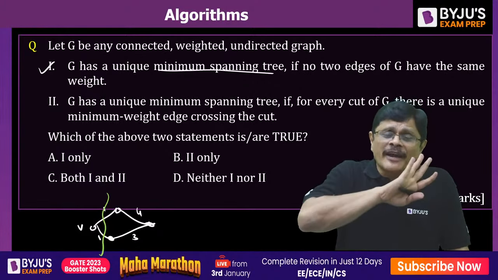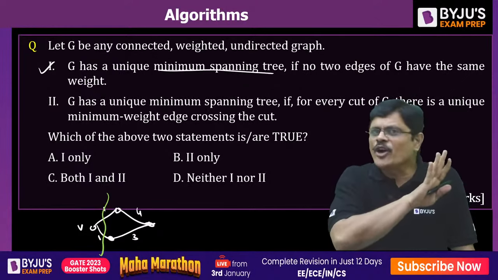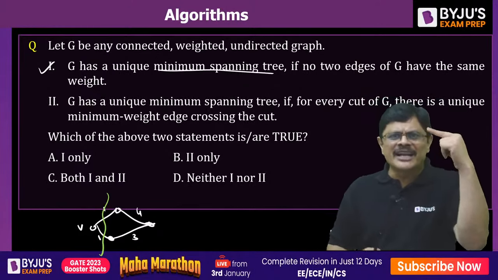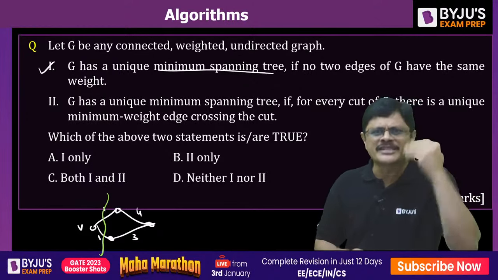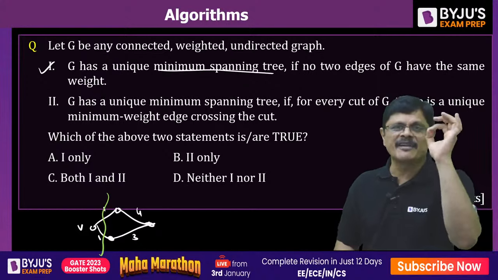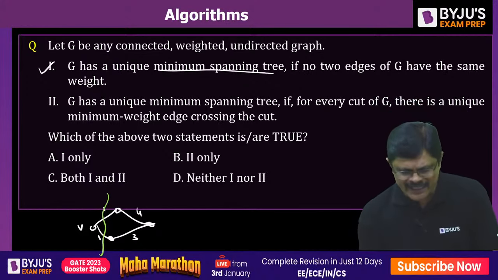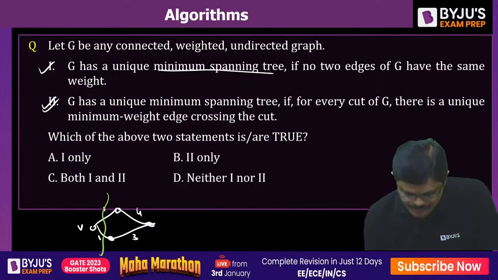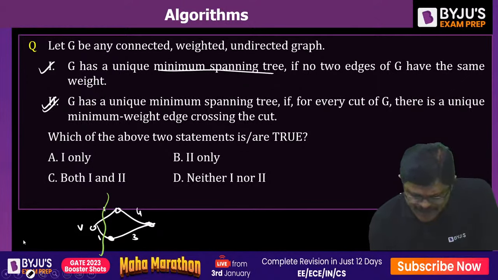But if all weights are distinct, then there will not be any problem, sir. Each time when you create a cut, there is only one least cost edge. That is obviously selected and your minimal spanning tree will be unique. That is the idea for this, my dear friends.